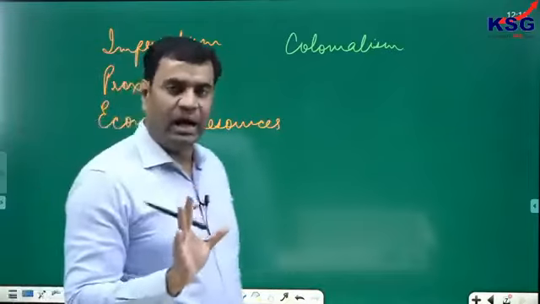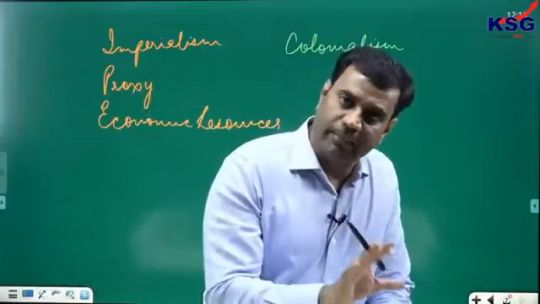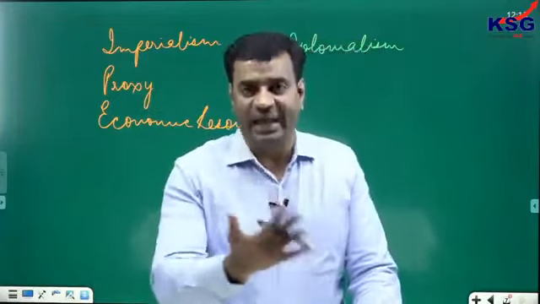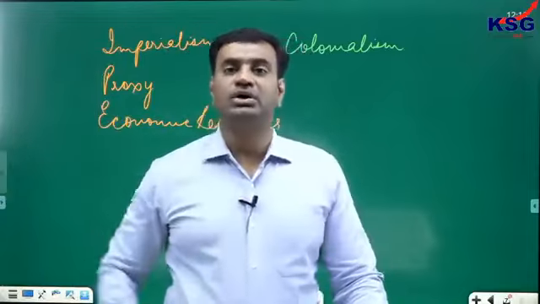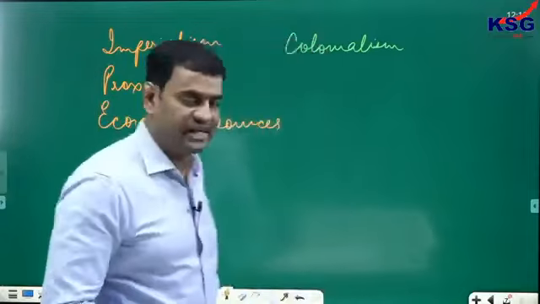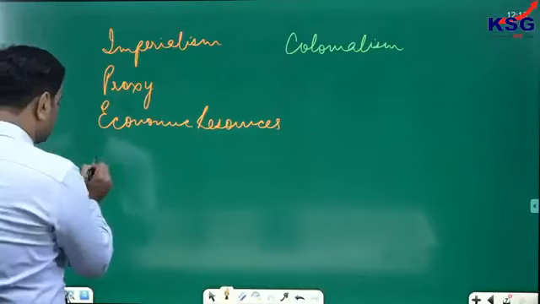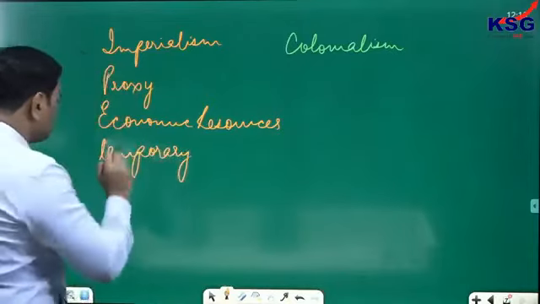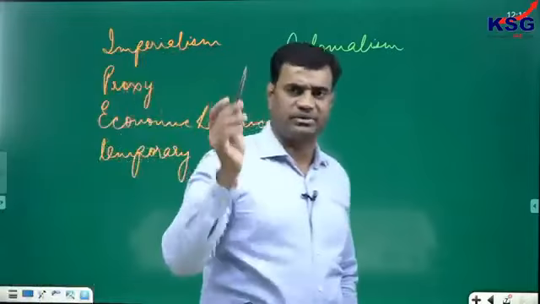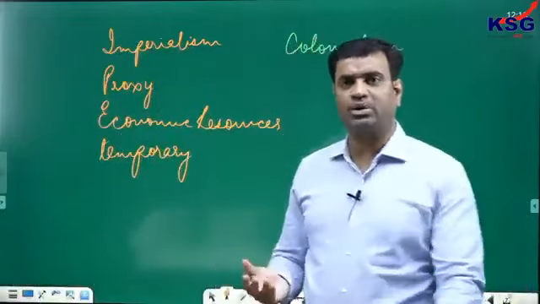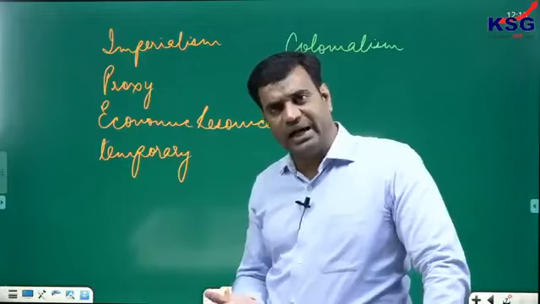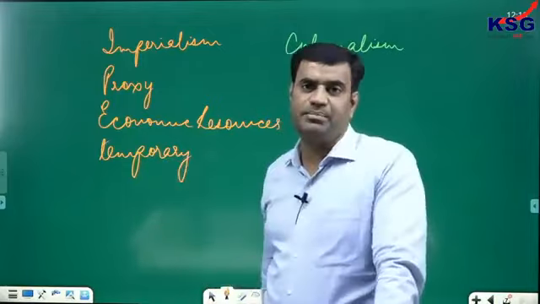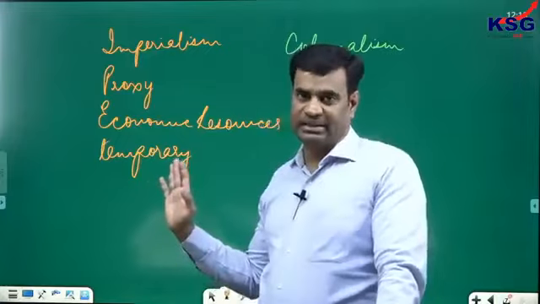Imperialism means only a few sections of one country coming to another country, exercising control over the resources of that country, and taking away the resources for the benefit of the home country. Obviously, it is temporary as a phenomenon. Why? Proxy control cannot be exercised for a longer period of time. After a certain point of time, the proxy control will come to an end, and therefore the country can become independent as well. So it is always temporary in nature, not permanent.